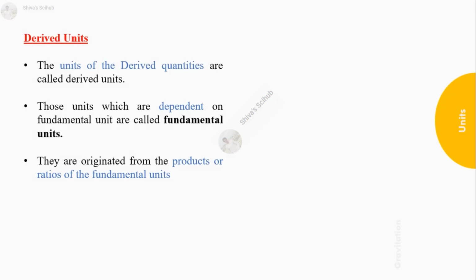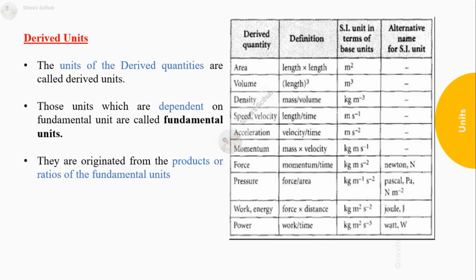Similarly, we have already discussed derived quantities. The unit of these quantities are called derived units. They are dependent and can be derived from fundamental unit as their product or ratios. Note, only those highlighted are the derived unit, the other part are the quantities, which have already been discussed.